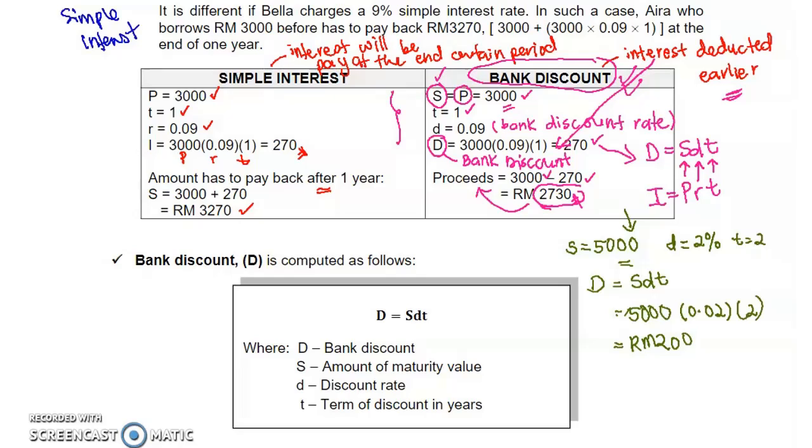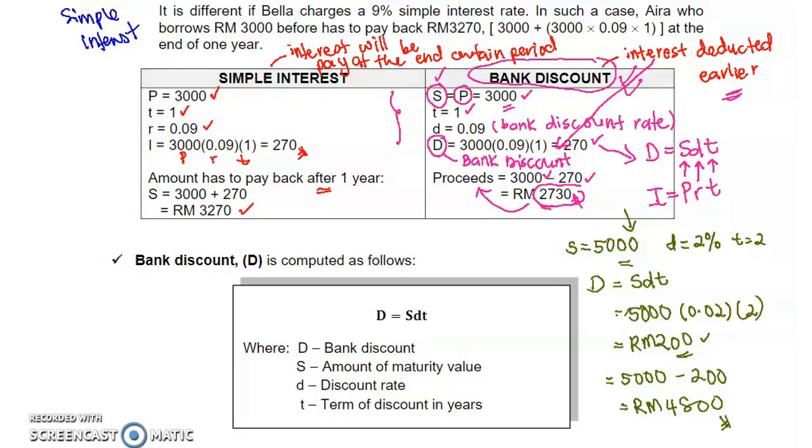So how much will you get? Just now you borrowed 5,000, but you will not get 5,000 if the bank offers you bank discount. So you borrow 5,000, minus 200, because this needs to be deducted earlier. This will be equal to RM 4,800.